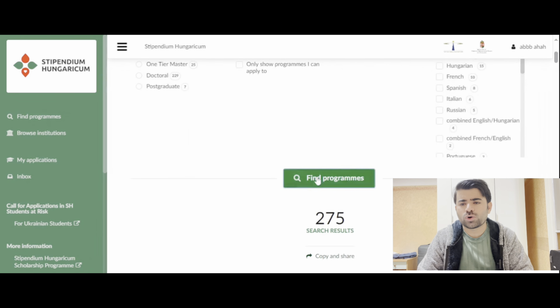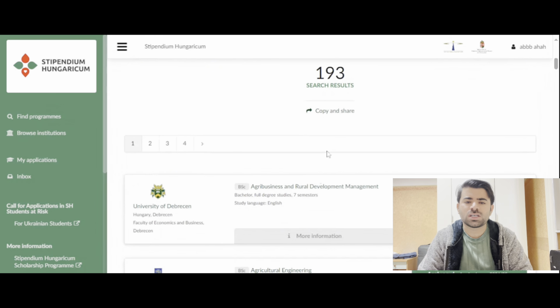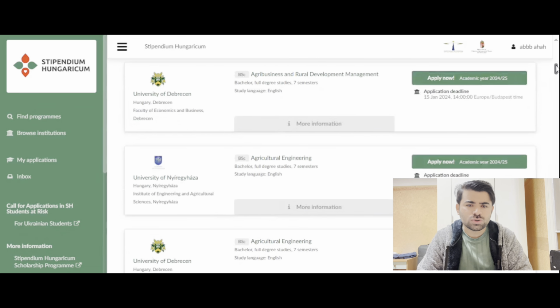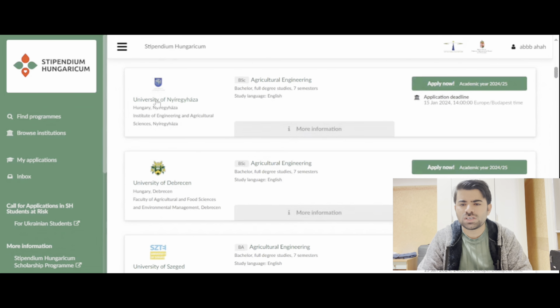As you click on find programs, there are 193 programs here. This is the first page, then second, third, fourth, and so on. A lot of degrees are showing here. This is BSc Agribusiness and Rural Development Management, and you can see a lot of degrees. These are the university names, and these are the degree names. You can see the study language is English, because we selected English only.